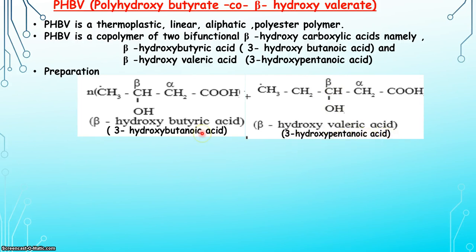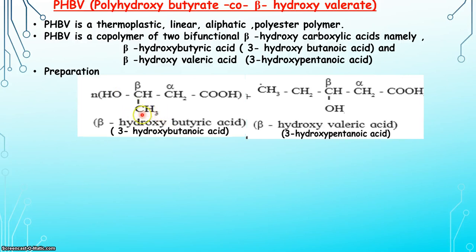For understanding the reaction and bond formation, we are just rearranging a few groups while writing the monomeric units. In the first monomer, we will shift this OH into the straight chain and the CH3 will be shifted to the position of OH. So the structure will look like this.